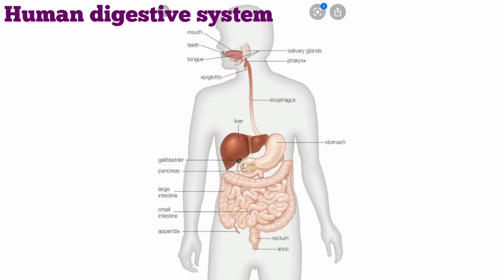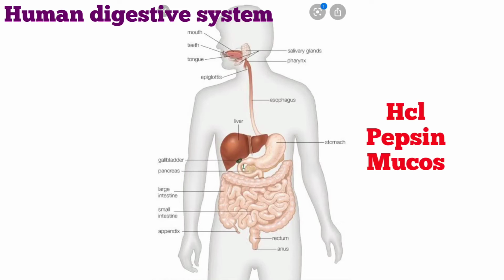Now the digestion in the stomach is taken care of by three substances released by gastric glands present in the walls of the stomach. So gastric glands secrete three types of substances. First one is hydrochloric acid, second is a protein digestive enzyme called pepsin, and third is mucus.